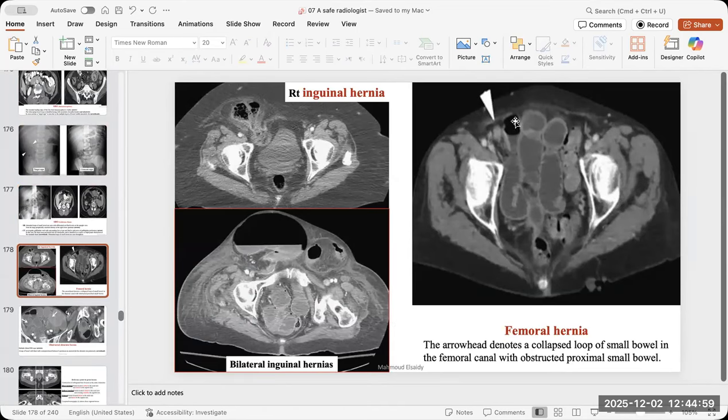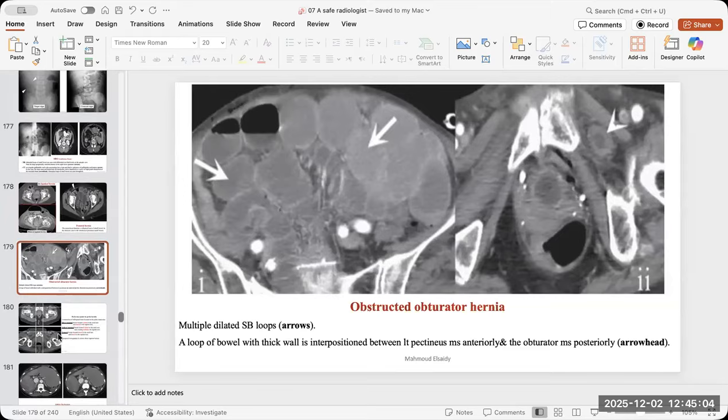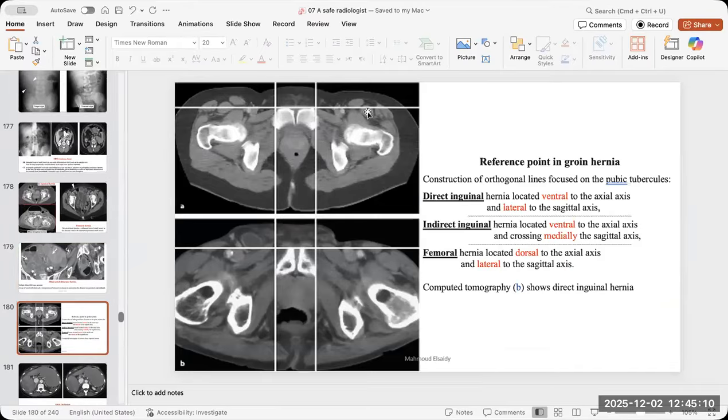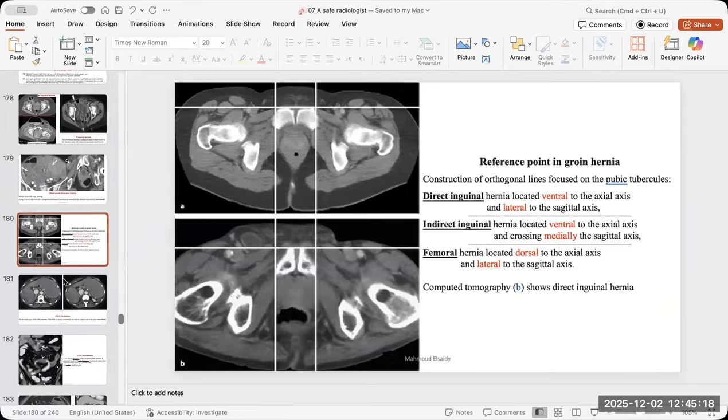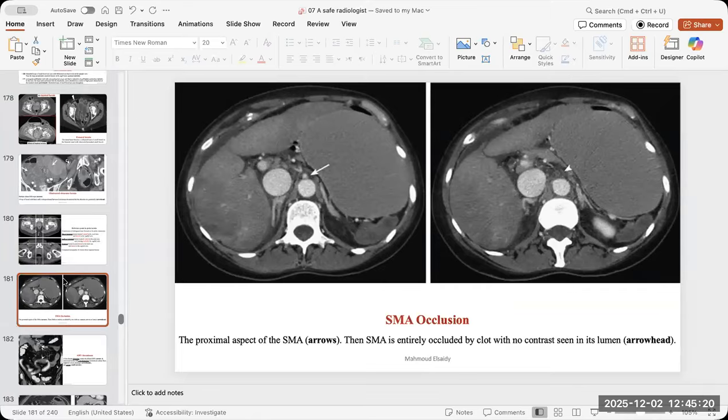The femoral hernia is along the femoral vessels and it is more common to cause complications. The obturator hernia is also between the obturator muscles and it always causes complications. And see how to localize the hernia if it is lateral like that. So it is femoral here, the obturator, and more medial are the direct and indirect inguinal hernias.